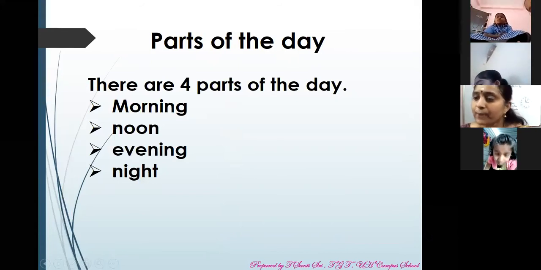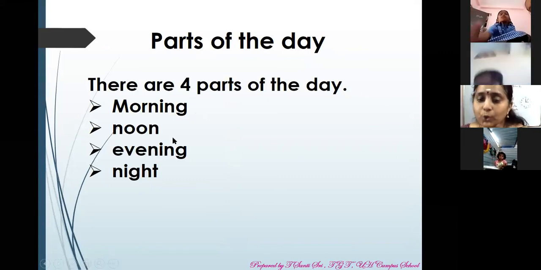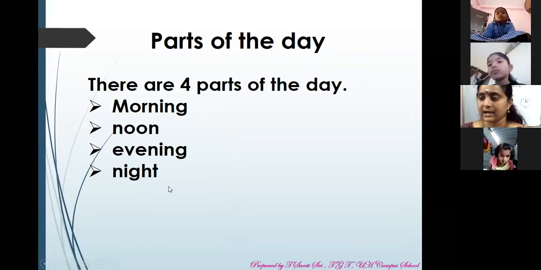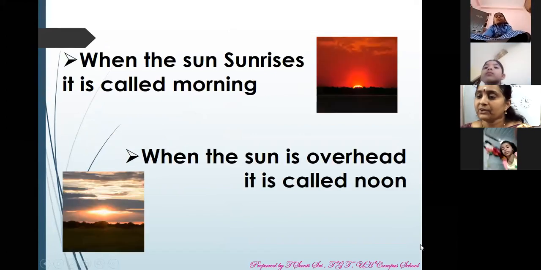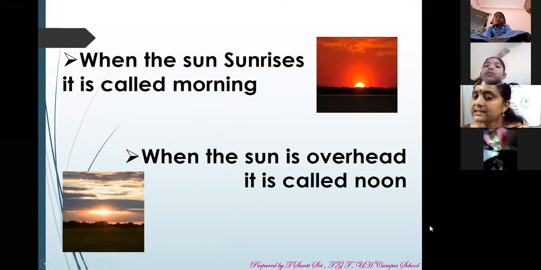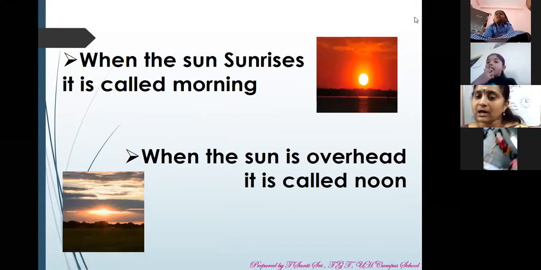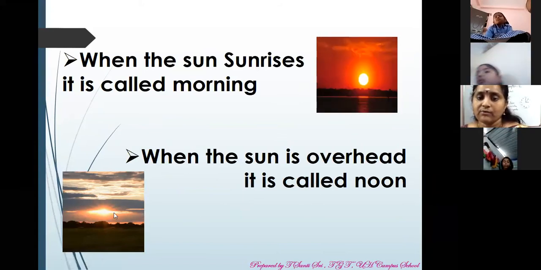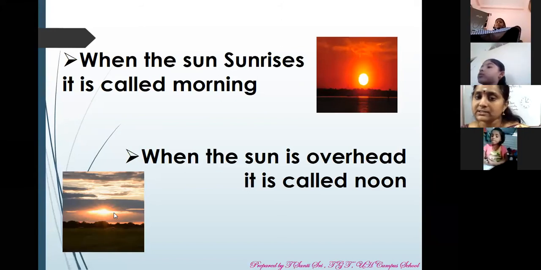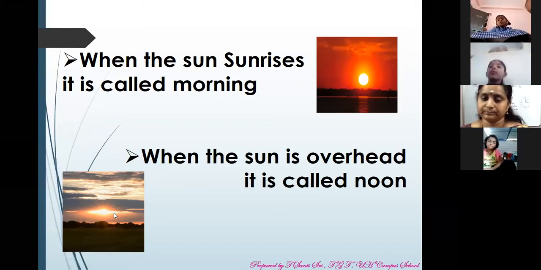We have 4 parts in a day. What are those? Morning, noon, evening and night. Okay, children? So, what is morning? When the sun rises, it is called morning. When the sun is overhead, it is called noon.